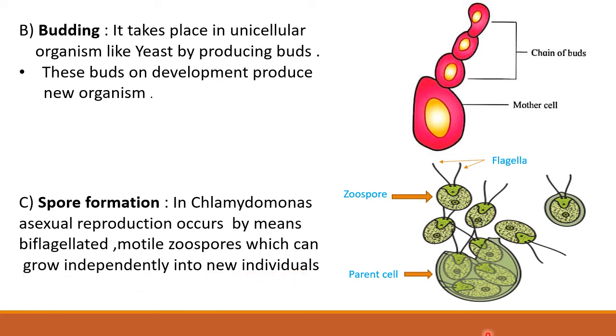In the diagram, we see at the base a parent cell which produce zoospores. On maturity, the zoospores are liberated by breaking the wall of parent cell. These zoospores on maturity develop into Chlamydomonas.